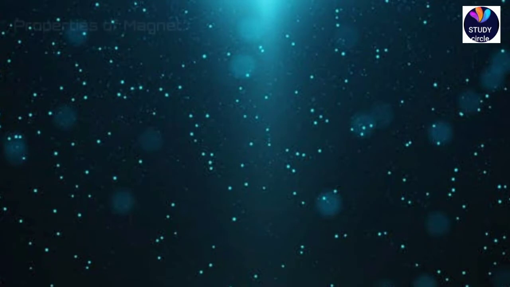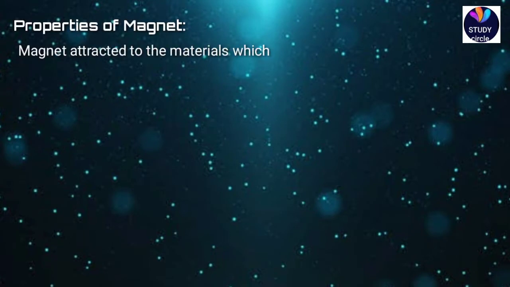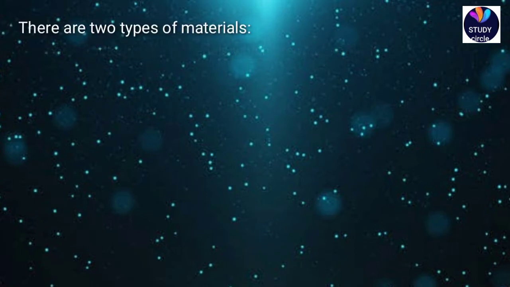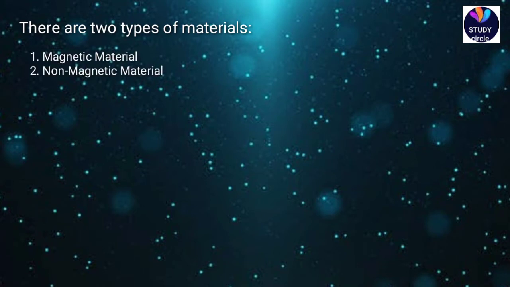By the way, when it comes to the properties of a magnet, you know that a magnet is going to attract the materials which are made up of iron. There are two types of materials: one is magnetic material and one is non-magnetic material. About that you are going to study in the further class. By the way, let me come back to the types of magnets.